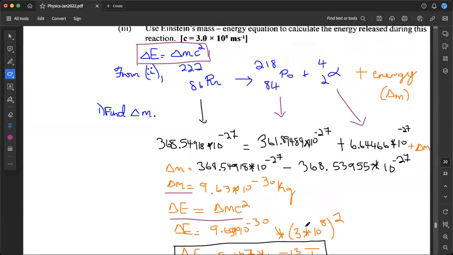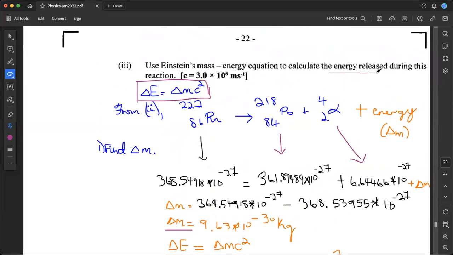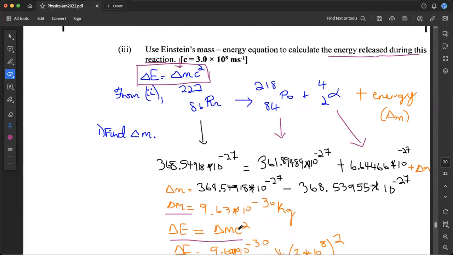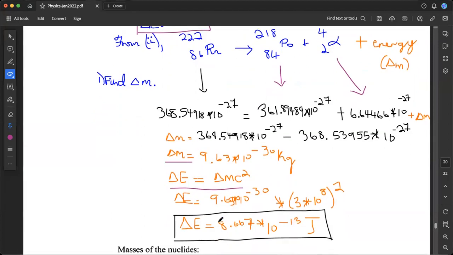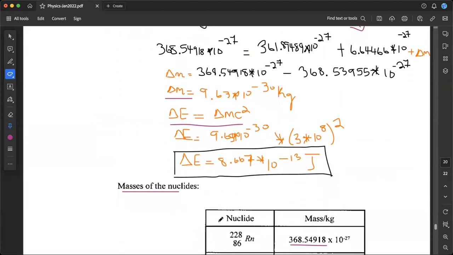And that's our answer, right? So that's the energy that was released during that reaction. So all we have to do is just find our mass defect. We know our Einstein equation, so all we need now is our mass defect, and that we can calculate from this nuclear equation here. We have the masses, so we can find our mass defect, plug that into the Einstein equation to then come out with what our energy released was, okay? So that's how we will approach this type of question.